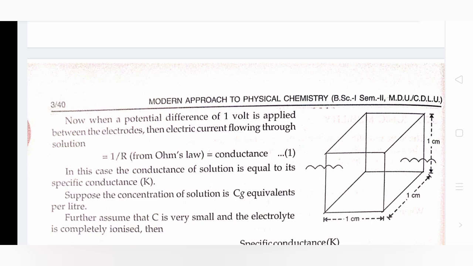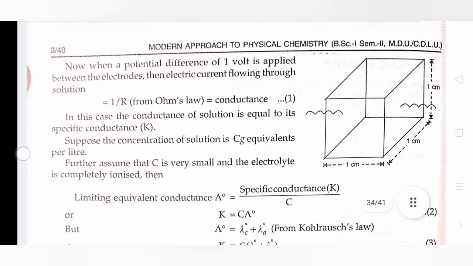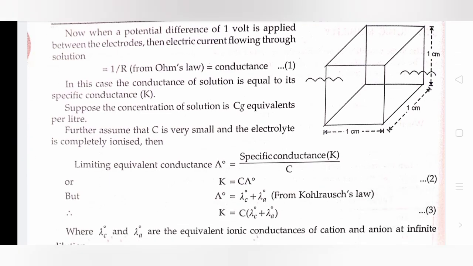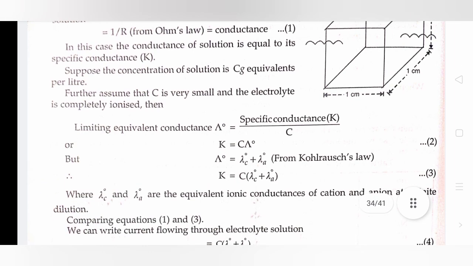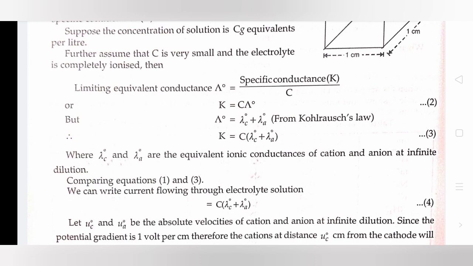Suppose the concentration of the solution is C gram equivalents per liter. Further, assume that C is very small and the electrolyte is completely ionized. Then, the limiting equivalent conductance Λ⁰ equals specific conductance divided by C, so K equals C Λ⁰. But Λ⁰ equals λ_C⁰ plus λ_A⁰. So K equals C(λ_C⁰ + λ_A⁰), where λ_C⁰ and λ_A⁰ are the equivalent ionic conductances of cation and anion at infinite dilution.